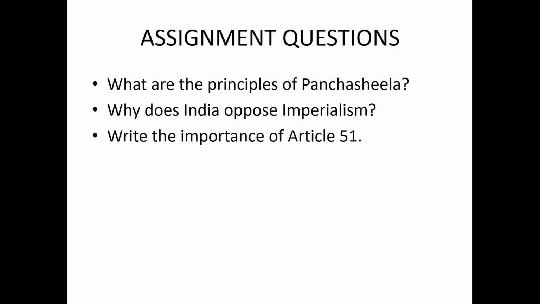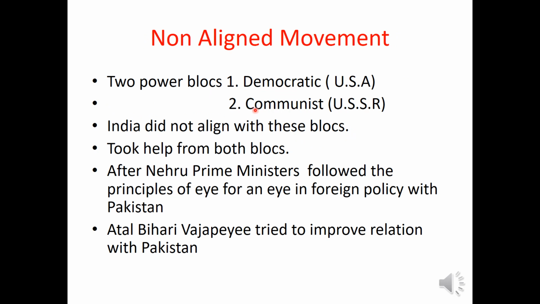Non-aligned movement. This is the second feature of Indian foreign policy. So what is the meaning of this non-aligned movement? After World War II, the nations of the world were mainly divided into two power blocs. One of the power blocs was the Democratic Power Bloc, which was under the leadership of USA.